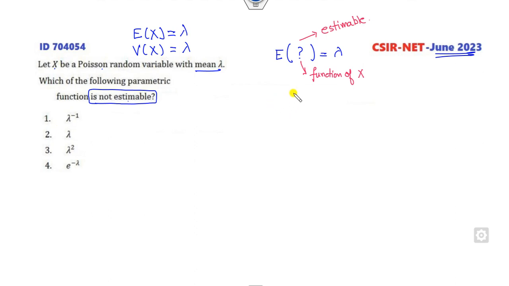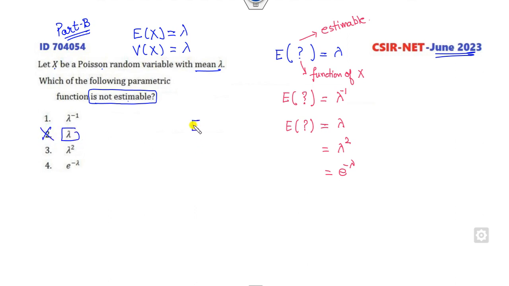Like for the first part, you have to find a function of x so that the answer becomes the given quantity. For the second part, your target is to find a function of x so that it becomes that quantity. Third part will be here and fourth part will be here. Now how can you approach this? Remember always, I already explained in many videos, your approach is always to discard the options, not to find the correct answer. This is a question related to Part B, so the best way is to discard them.